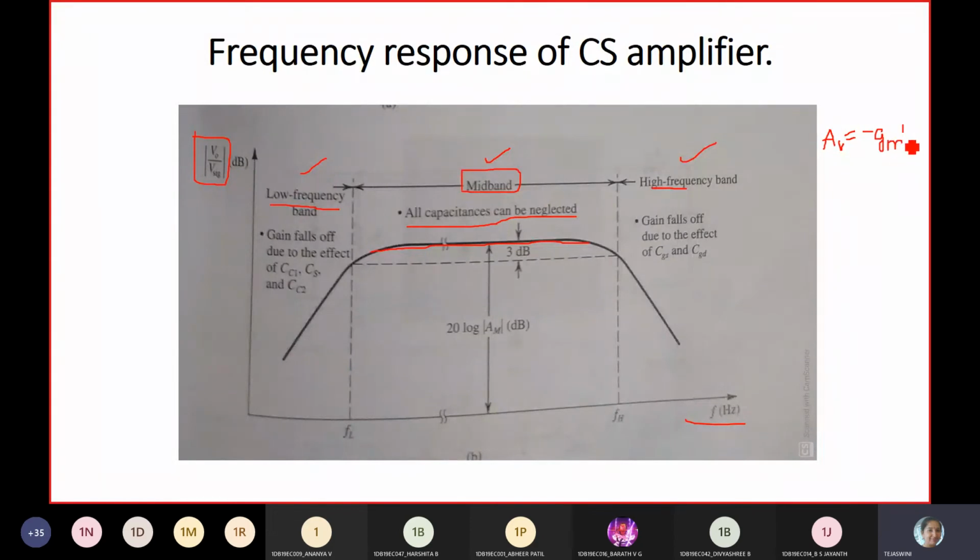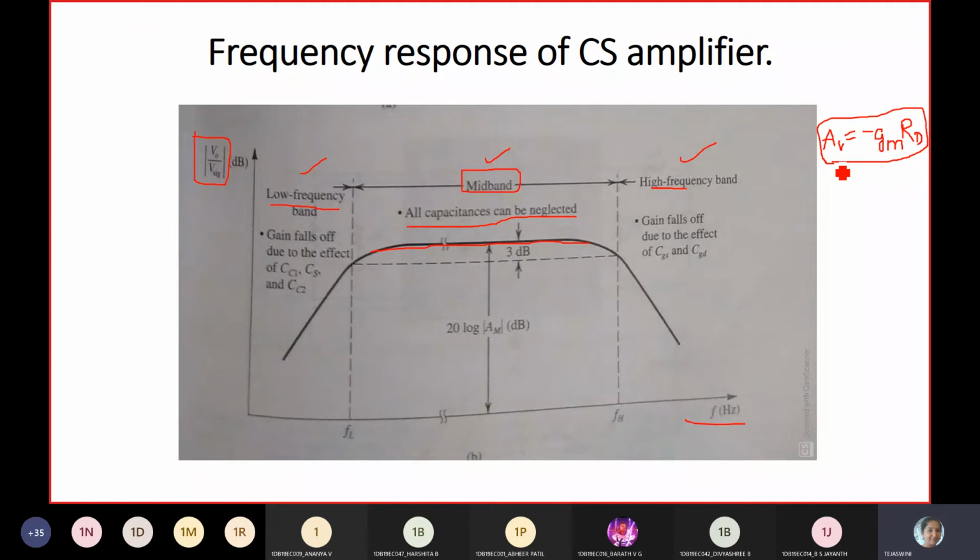So, have you found anywhere a frequency component in the expression? No. So I can say the gain of a CS amplifier is independent of frequency. Yes, the gain of a common source amplifier is independent of frequency.